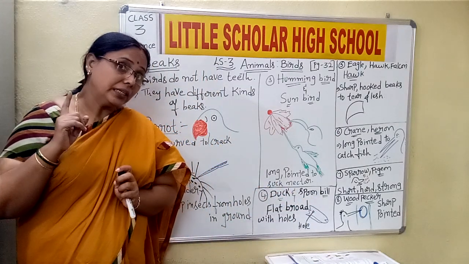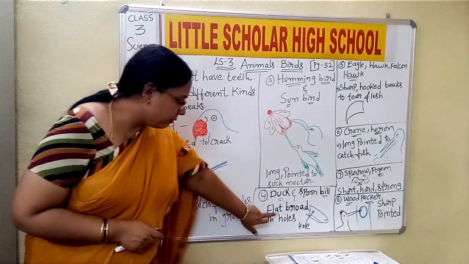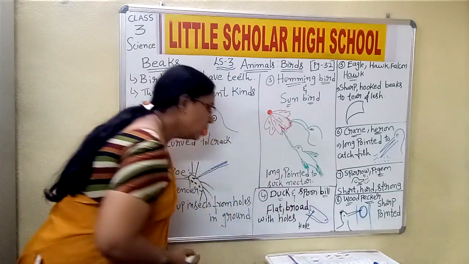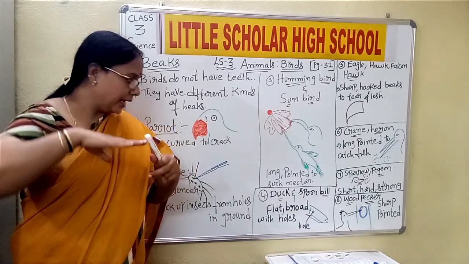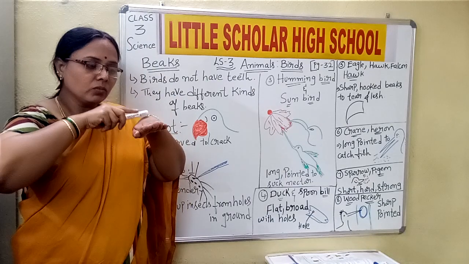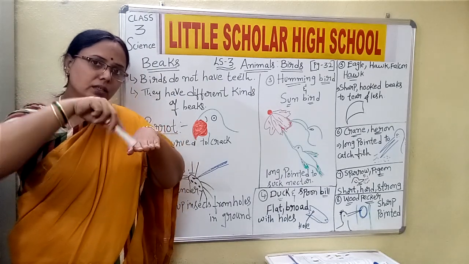Now how is the nature of the beak here? Yes, they are flat and broad with holes. How are they? They are a little flat. Flat means like plain. Okay, a little flat and broad. See, flat is this, children. The flat. Broad means wider. Broad means wide in nature.